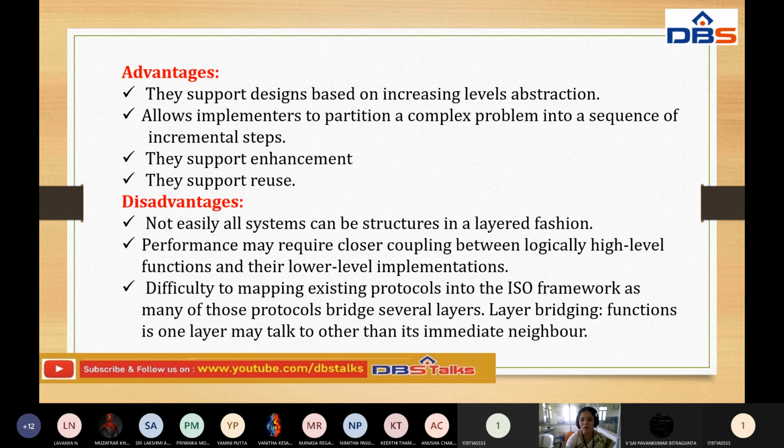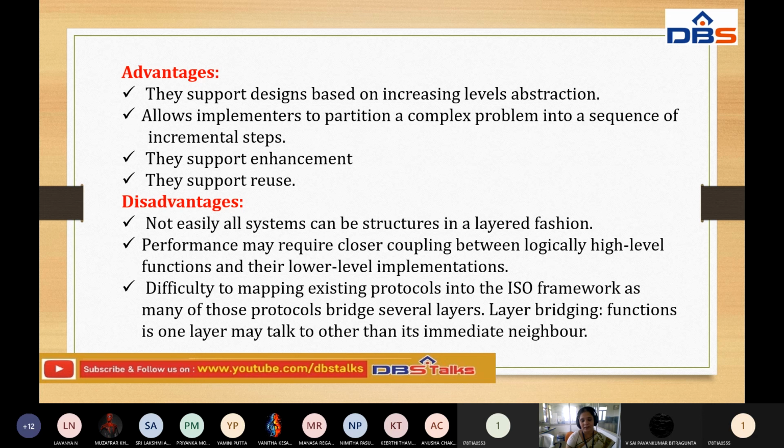Disadvantages: not all systems can be easily structured in a layered fashion. If we follow this layered system for big or complex applications, it is not suitable. That is one disadvantage. Performance may require looser coupling between logically high level functions and their low level implementations. Suppose we expect a module at high level granularity, but what we implement is sometimes low level.